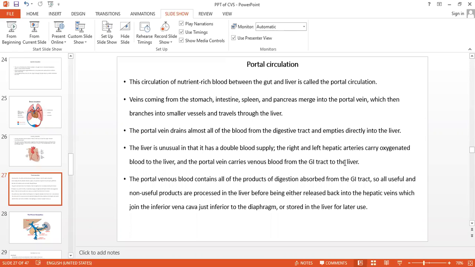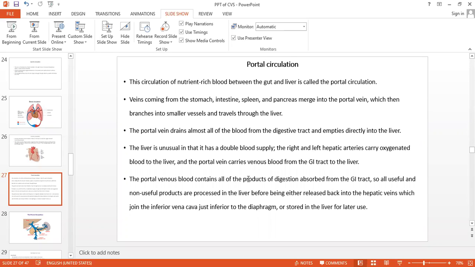The portal venous blood contains digestion products coming from the stomach, intestine, spleen, that is from the GI tract. It contains useful and non-useful products, which are processed in the liver before being released back into the hepatic veins.